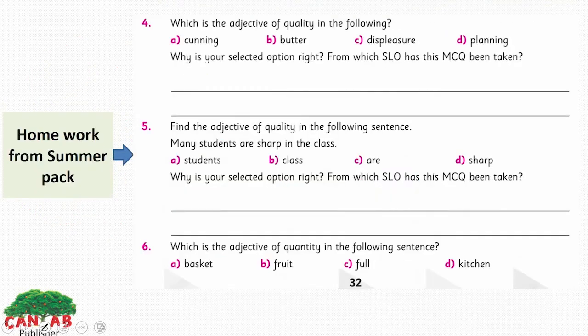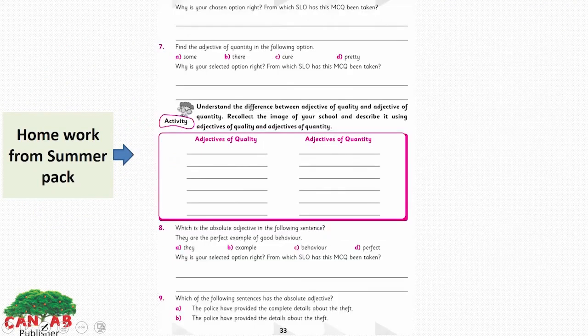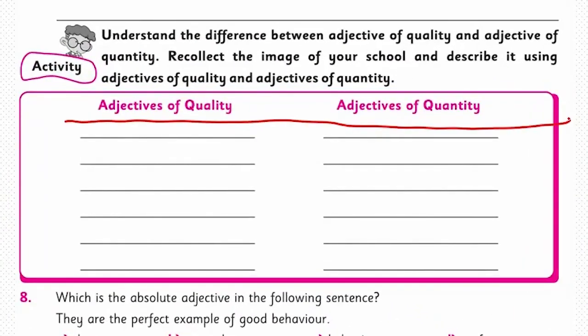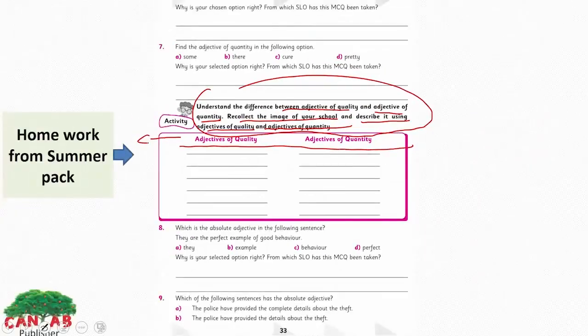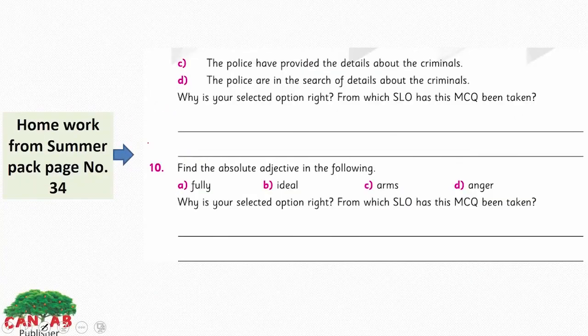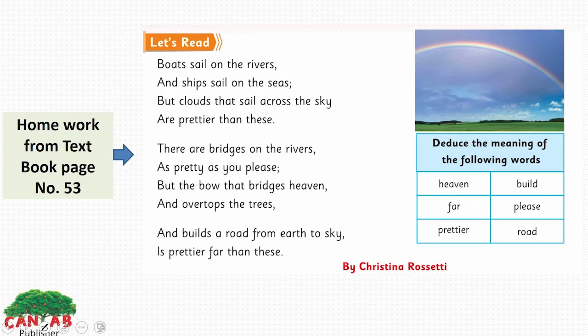This is your homework from Summer Pack, page number 32. This is also your homework from Summer Pack, page number 33, and we also have an activity here. You have to understand the difference between adjective of quality and adjective of quantity. Recollect the image of your school and describe it using adjective of quality and adjective of quantity. This is very easy. The concept of both these two is very easy. You can do it. This is also your homework from Summer Pack, page number 34. And this is your homework from textbook, page number 53.